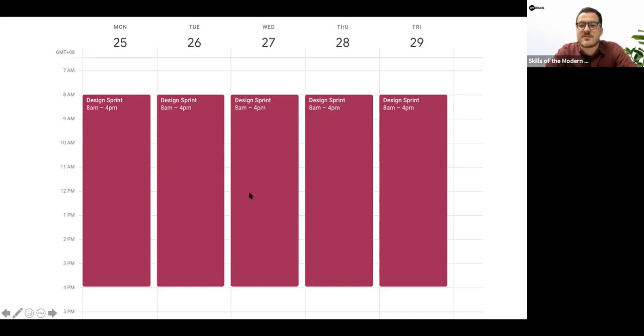As we said, this 5-day sprint all at once might not be realistic, but it's thinking about how can we make sure that we've got some level of protected time and space to really give people that permission to focus.